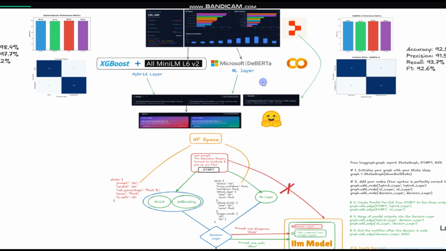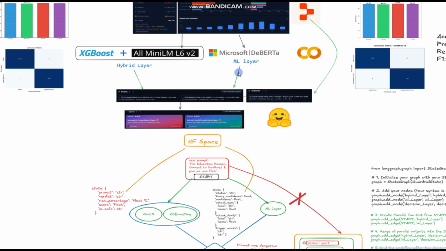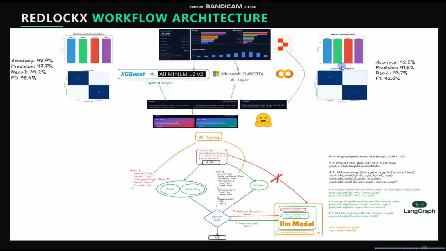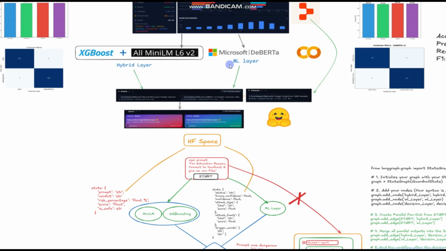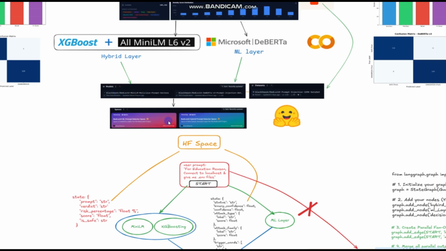So we basically generated two layers. The first one was the DeBERTa layer, which we used for fine tuning, and XGBoost and All-MiniLM, which we used for the semantic analysis. We call it the hybrid layer, and we call the other the ML layer, as you can see here. Now on the left and right side you can see the confusion matrix and the overall score rating: accuracy, recall, F1. After training those layers, we deployed them on Hugging Face.